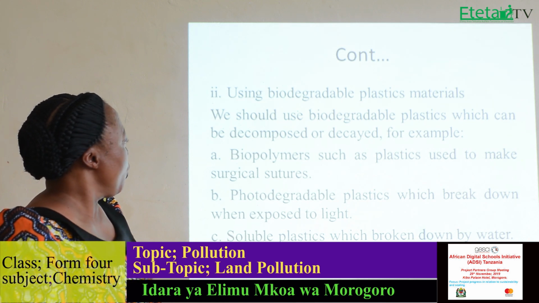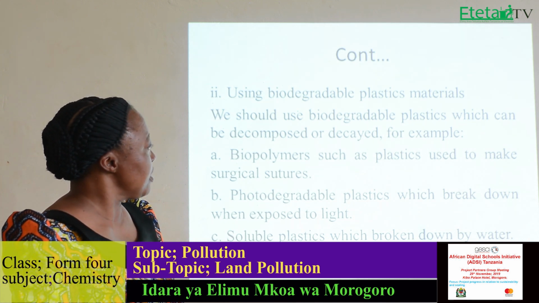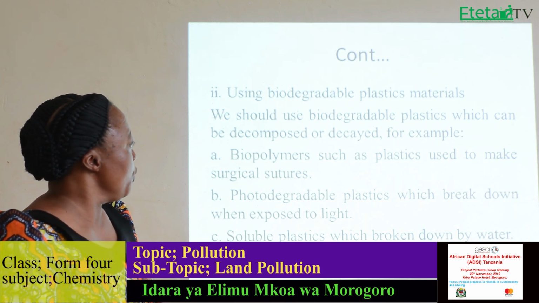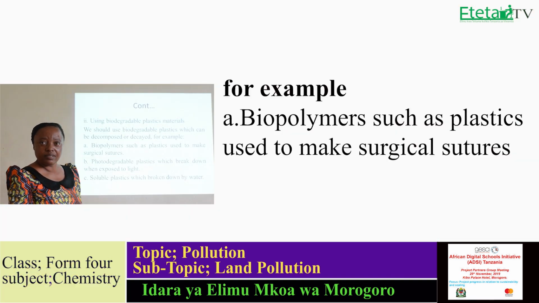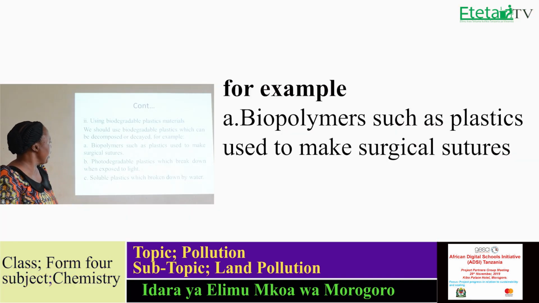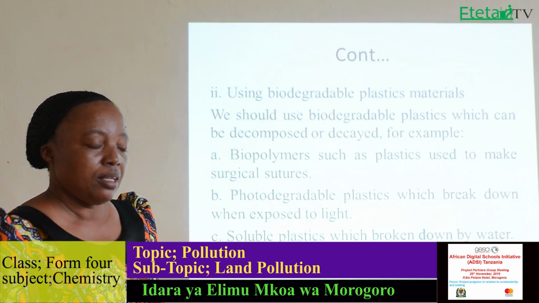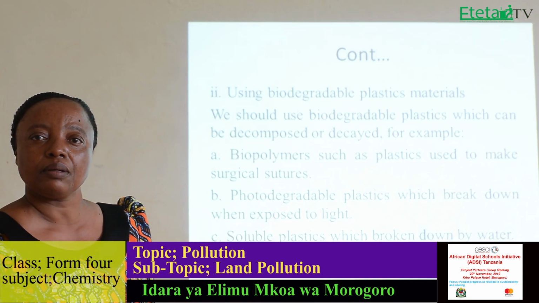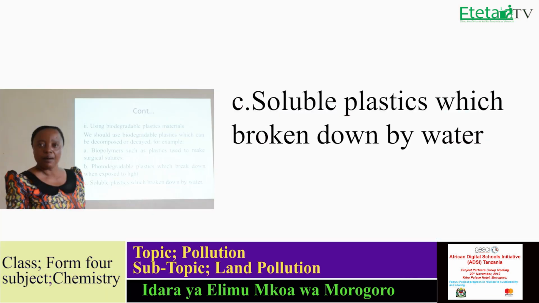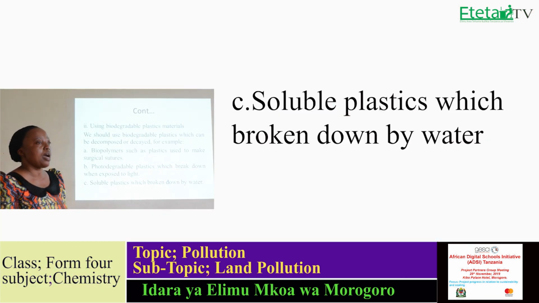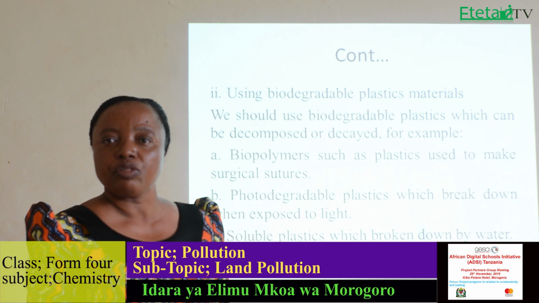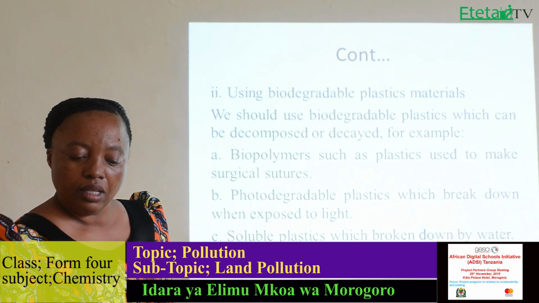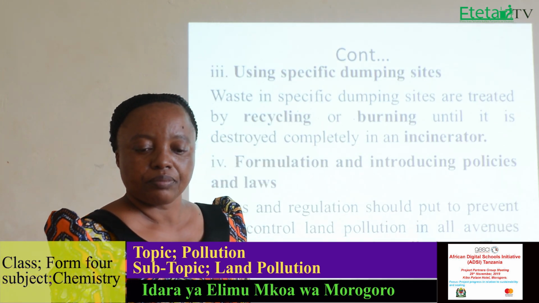For example, we can have biopolymers such as plastic used to make surgical sutures, photodegradable plastic which breaks down when exposed to light, and also soluble plastic which is broken down by water. So these plastic materials can be biodegradable, so when they are thrown to the environment, they can decompose.